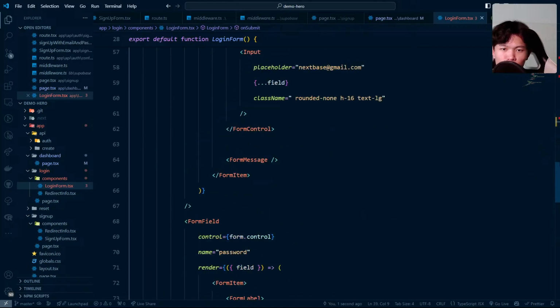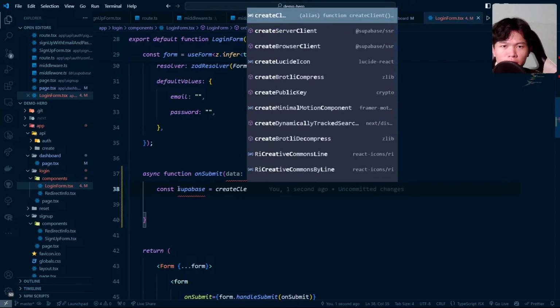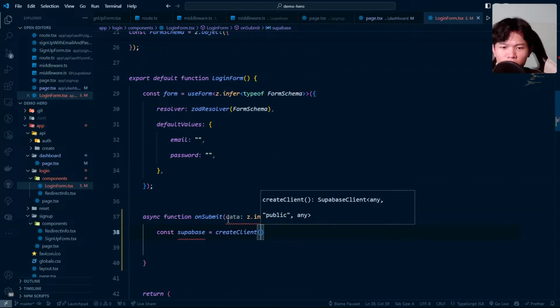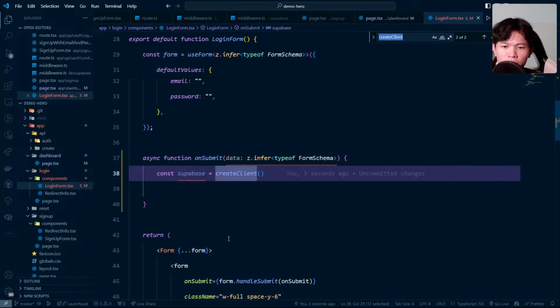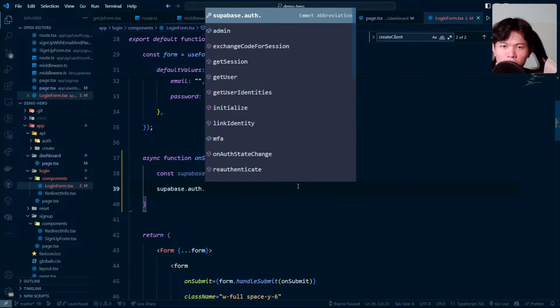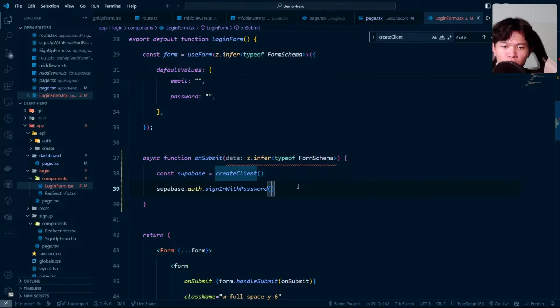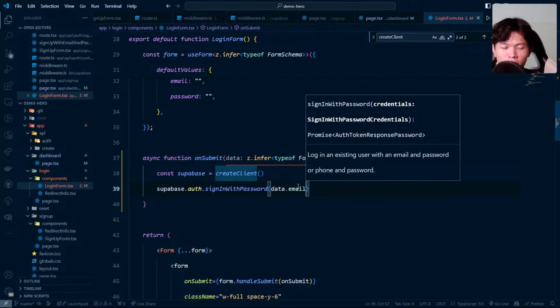I think the implementation would be the same as the sign up form. We just call, but this one is going to call Supabase directly. We're not going to call the API. Because the login is from Supabase, we can call supabase equal to createClient right here. Do I call that before? Okay, we have this before. And right now we can just do supabase.auth.signInWithPassword.